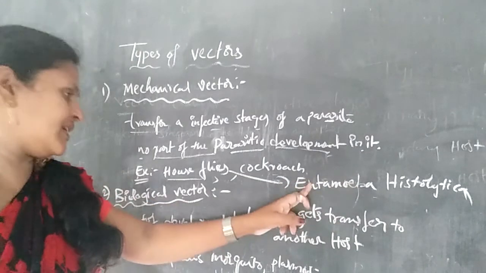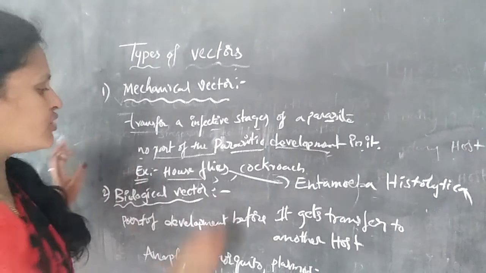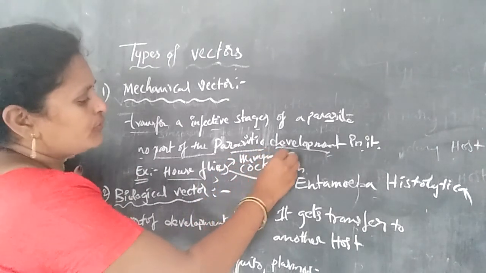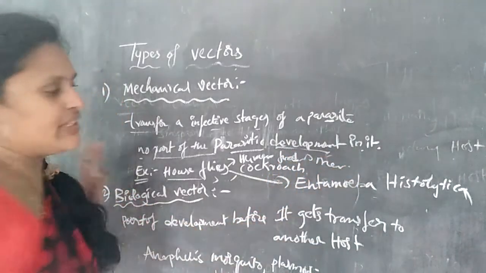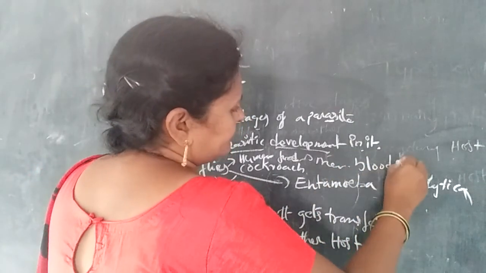Entamoeba histolytica parasite is carried by houseflies to human food. The food eaten by man then causes the disorder.